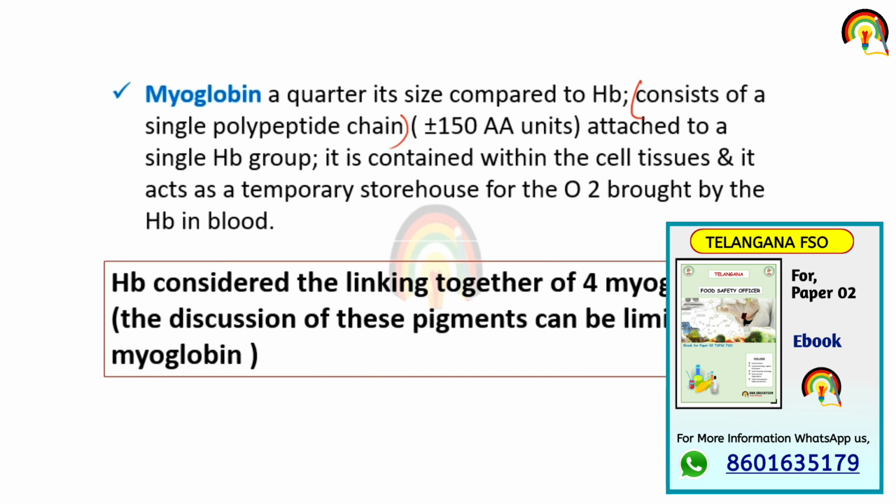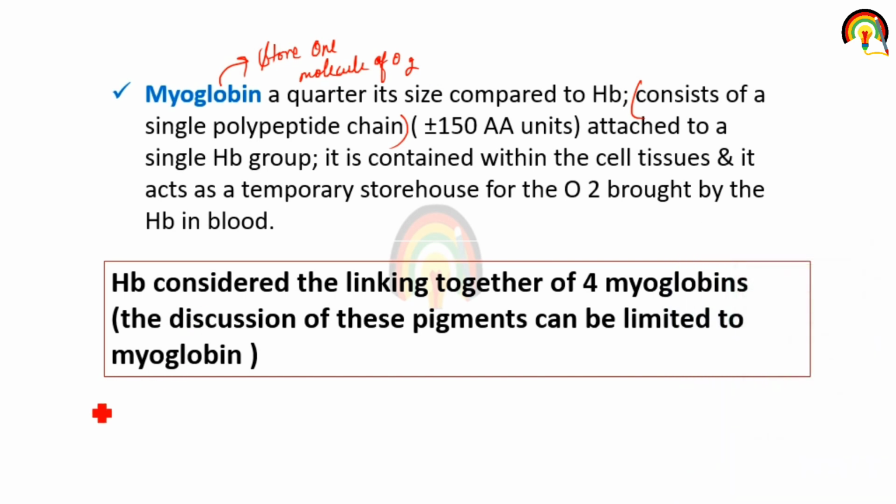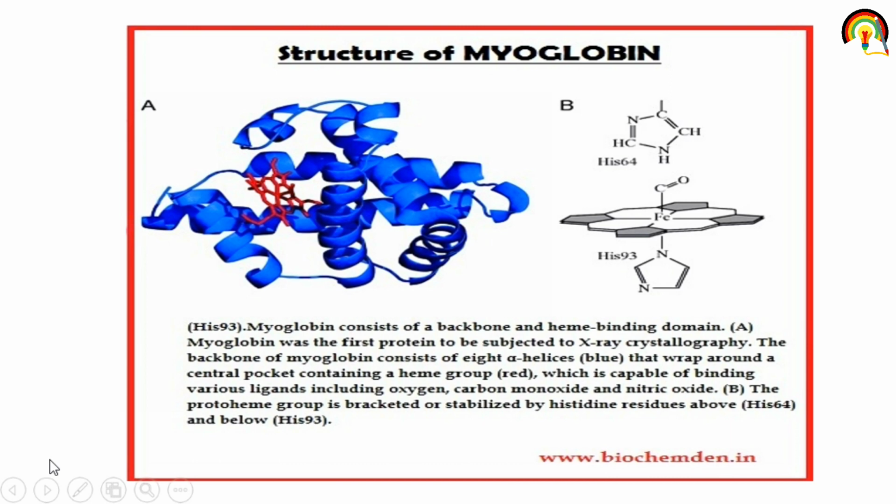So the main function of myoglobin is to store oxygen, one molecule of oxygen. Hemoglobin can be considered the linking together of 4 myoglobin. So this is the structure of myoglobin, and this is hemoglobin.